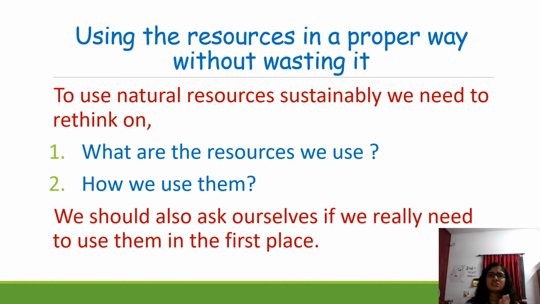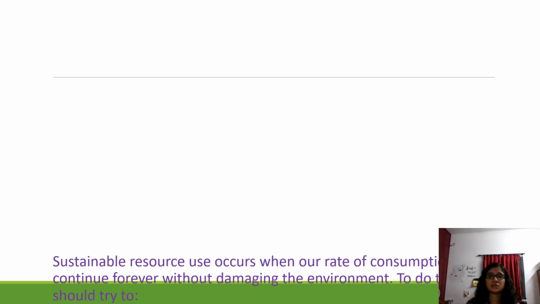So to use natural resources sustainably, we need to rethink two questions. One is, what are the resources that we use? When you are using something, what are the resources? Then you should think how to use them in a proper way. We should also ask ourselves if we really need to use them in the first place. Seriously, do you want to use it or are you just using it? So you need to think on these two questions.